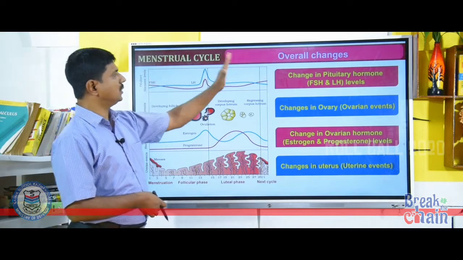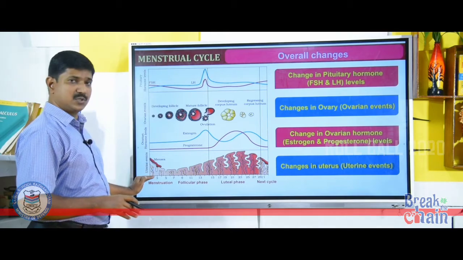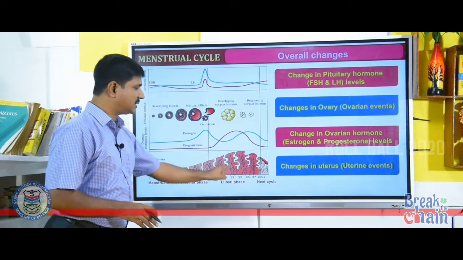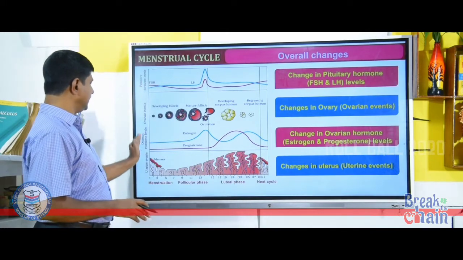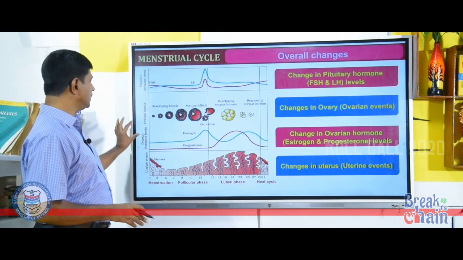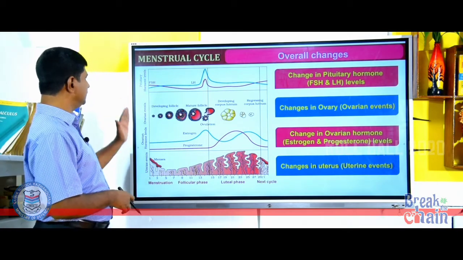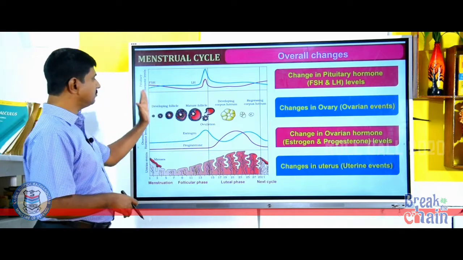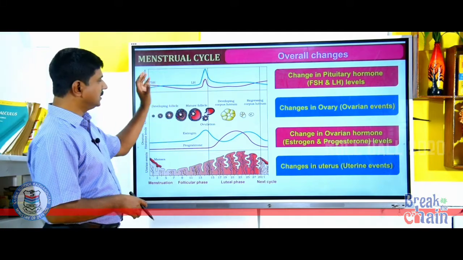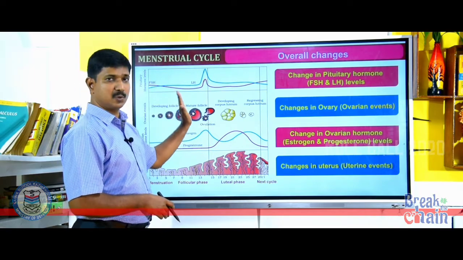Okay. So, what are the overall changes during the menstrual cycle? We studied that there are 4 phases: menstrual phase, follicular phase, also called proliferative phase, ovulatory phase and luteal phase. Then the events, uterine events and ovarian events. Ovarian events include the secretion of hormones such as estrogen and progesterone. Then the various ovarian events, the development of follicles, that is primary follicle develops into mature follicle or Graafian follicle. Then the Graafian follicle on the 14th day of the menstrual cycle ruptures and releases the ovum. The process is called ovulation.